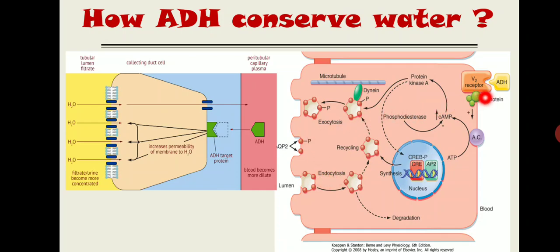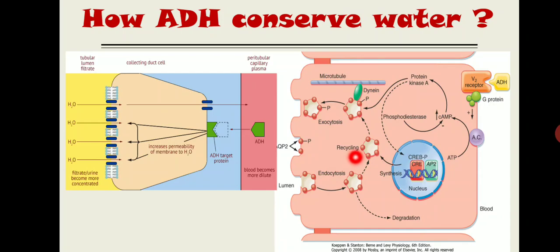And once this ADH is removed, this channel will be incorporated inside the cell via endocytosis, right? So in the presence of ADH, there is exocytosis of this vesicle, and all this water channel or aquaporin will be inserted like this. Now once the ADH is removed, all this water channel will be endocytosed like this and present as a vesicle inside the cell. So this is how ADH will increase the absorption of water.